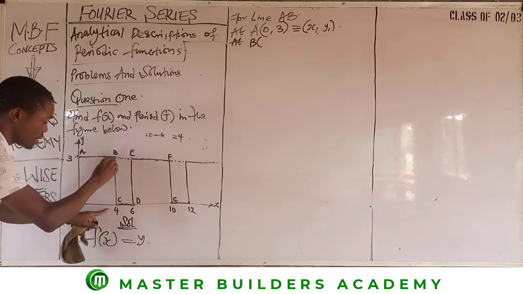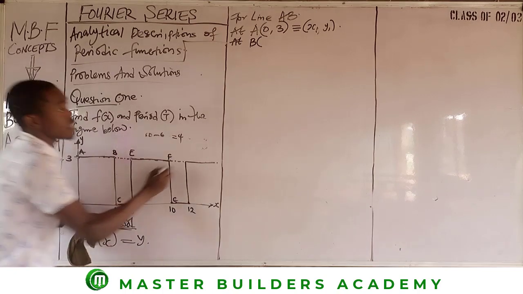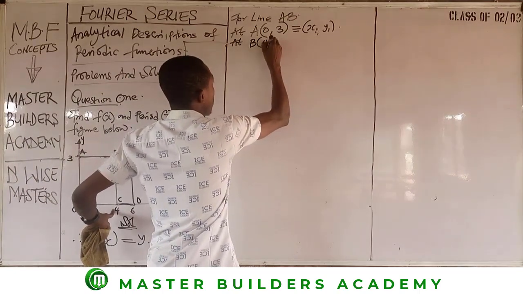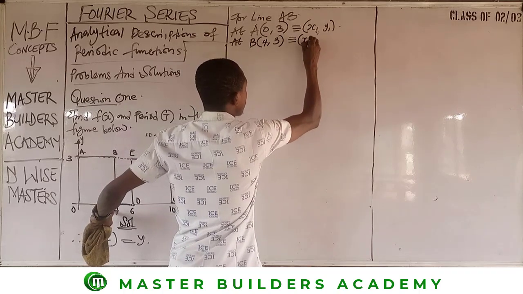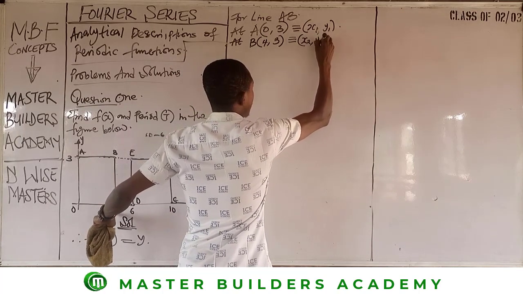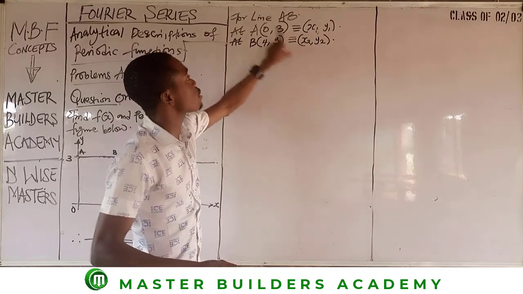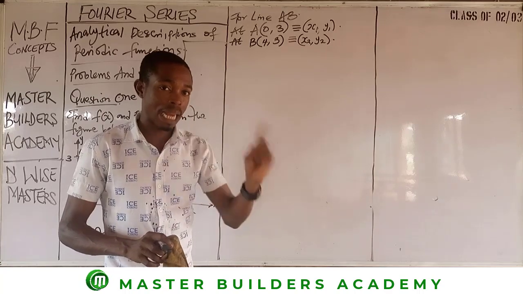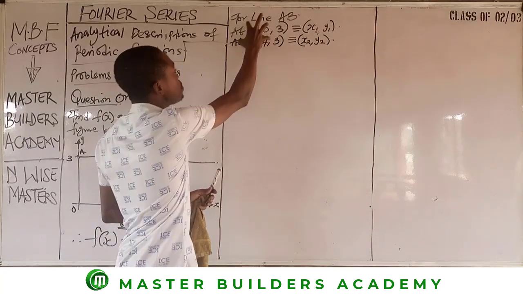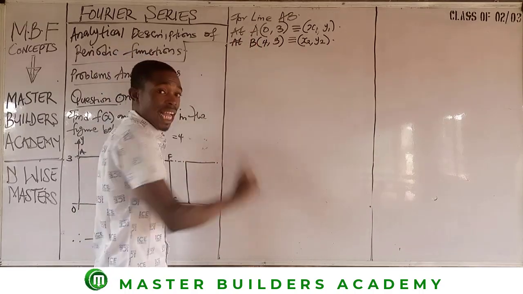So you trace B to the x-axis, trace B to the y-axis, right? So the value of x is 4, but the value of y is 3. This is equivalent to x2, y2. Now the next thing we are quickly going to do, having gotten these parameters for line AB, because you deal with this line by line. So we have line AB now.